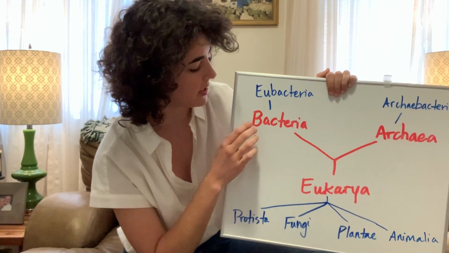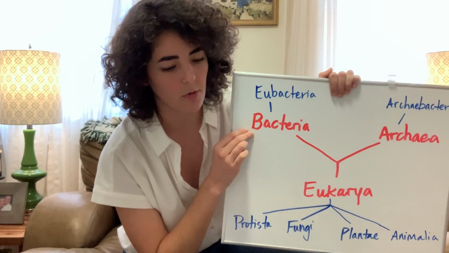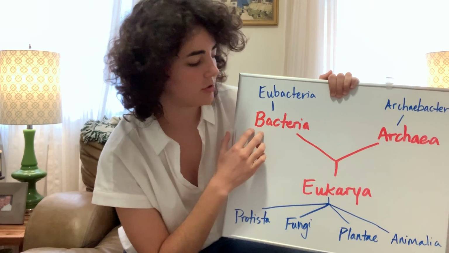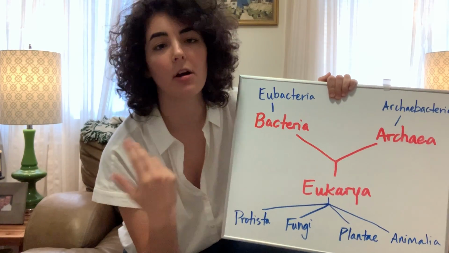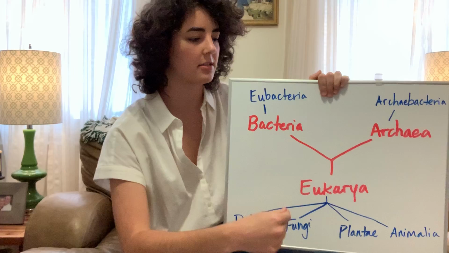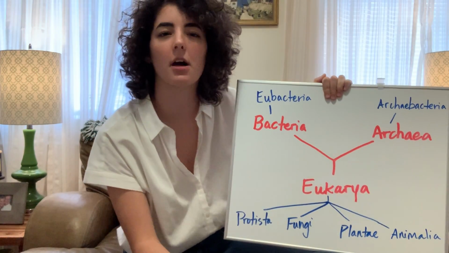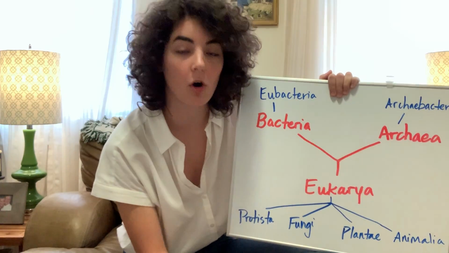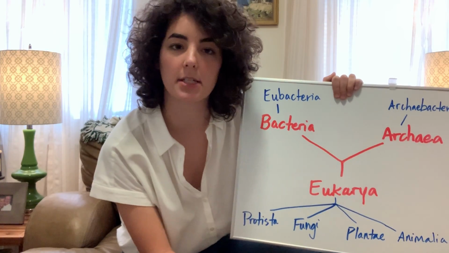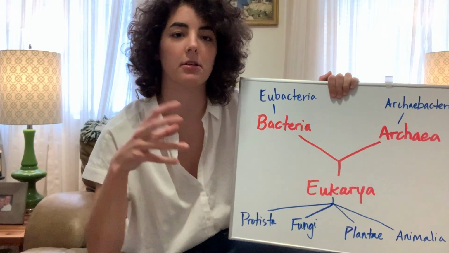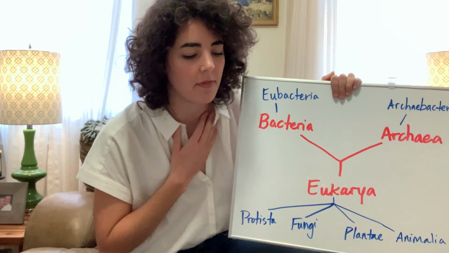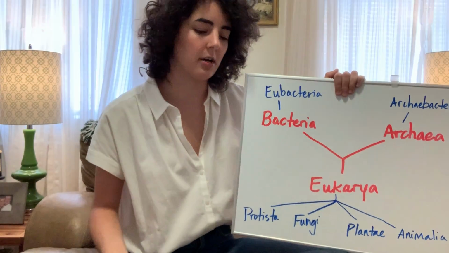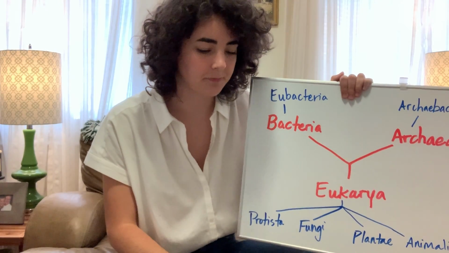So let's start with bacteria. So bacteria is a super diverse domain. They are everywhere, all around us, inside of us. They're difficult to characterize because they're so diverse. But they are prokaryotic always, so that means they're always unicellular. They can't have multicellular bodies like we do. They have no nucleus, and they have no specialized organelles like mitochondria or chloroplasts.